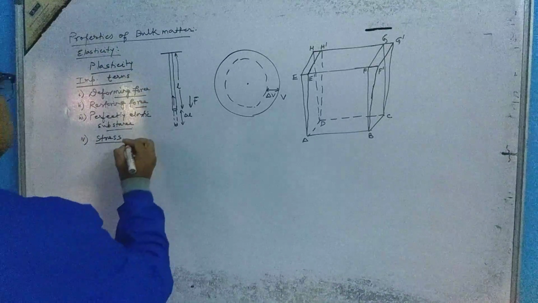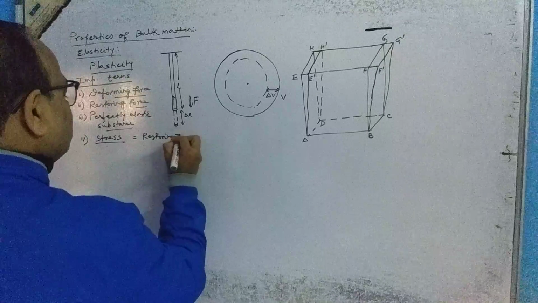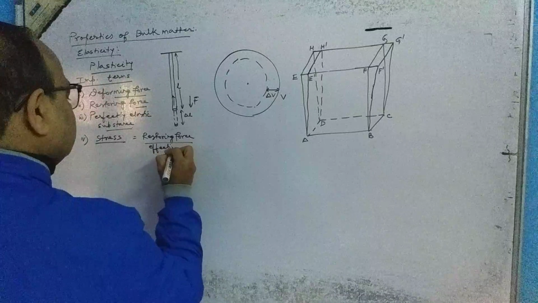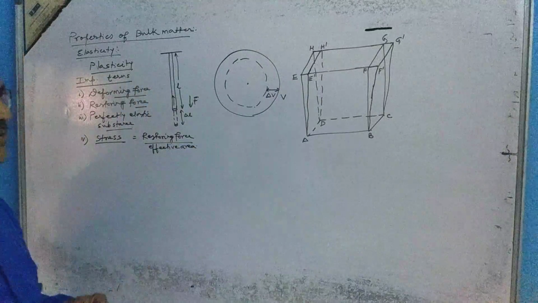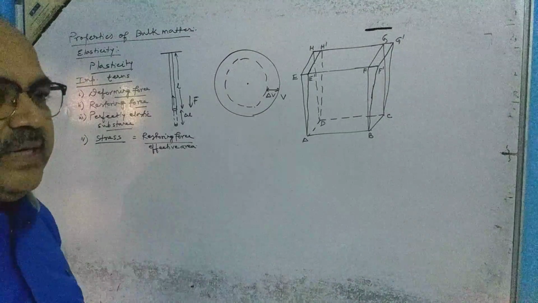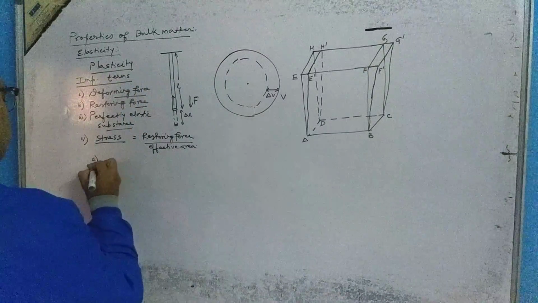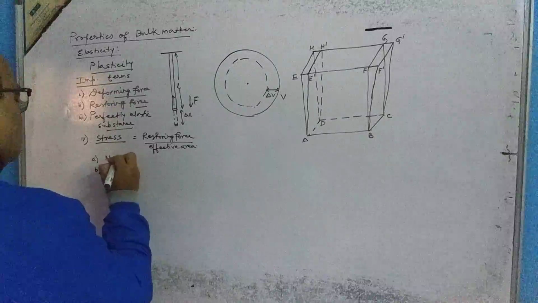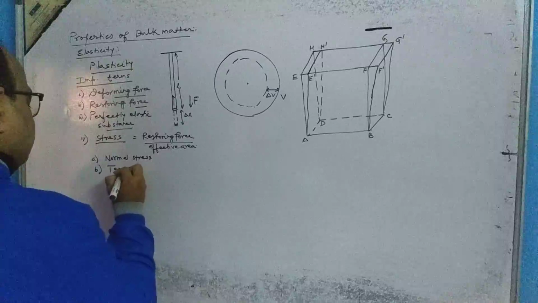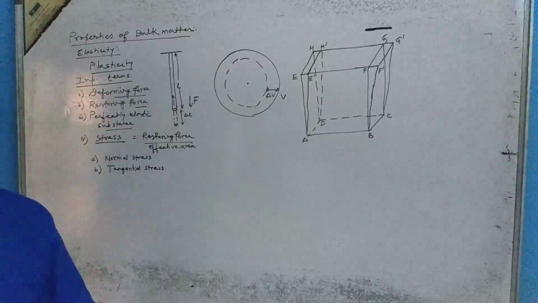यानी ये क्या होगा? Stress is equal to restoring force divided by the effective area. Restoring force per unit effective area, that is called the stress. Now, stress may be of 2 types, following 2 types. One is called the normal stress and another one is called the tangential stress. One is the normal stress, another is the tangential stress.